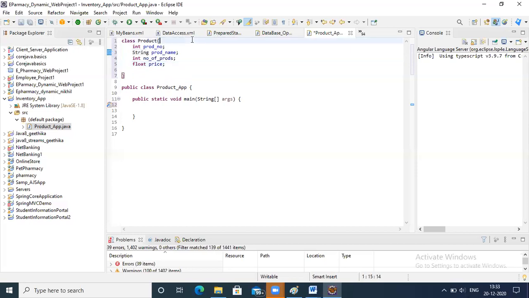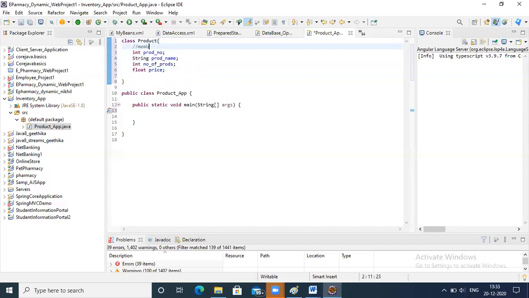Okay, now these are called member variables.